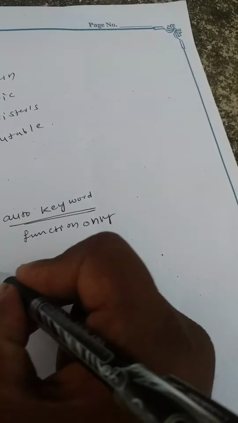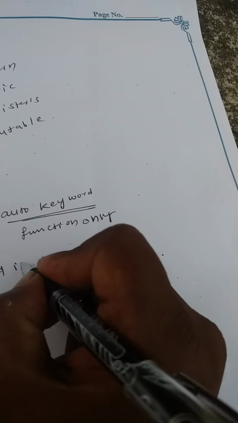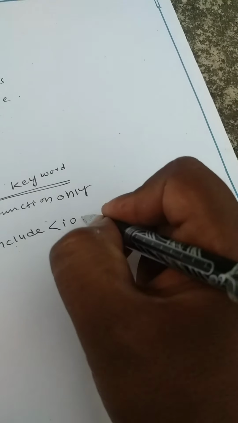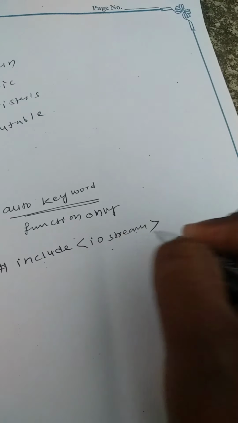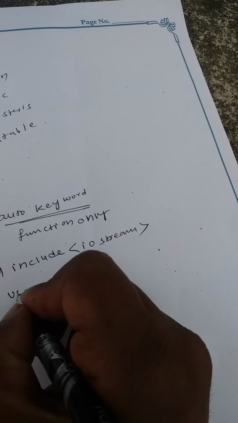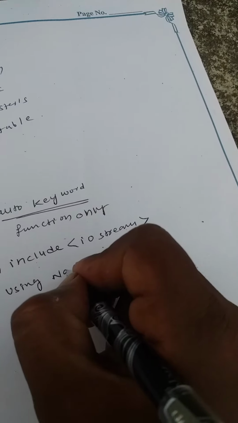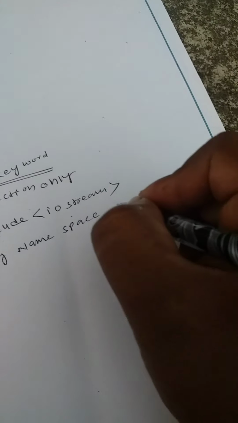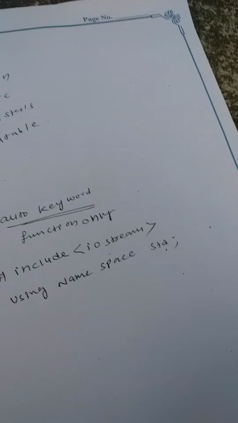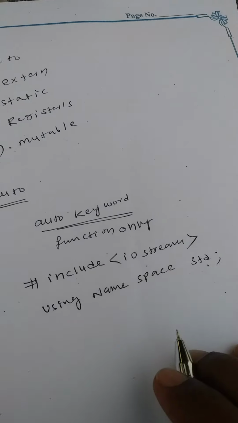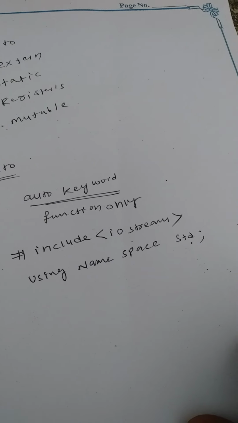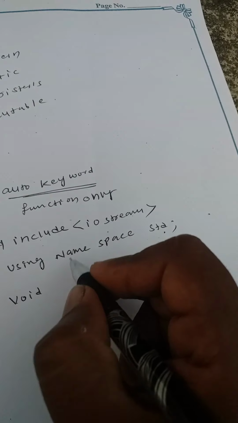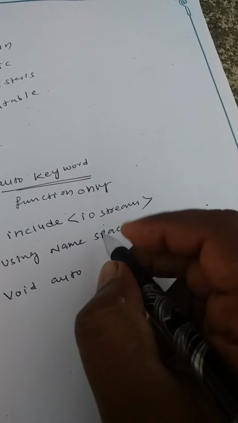The first rule is #include <iostream>, and then using namespace std. Then we can define the function, void auto storage class.